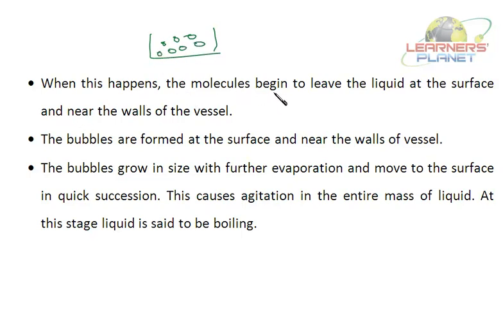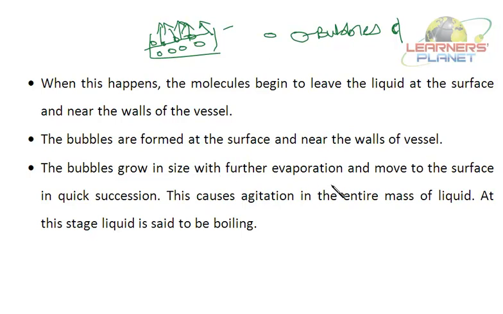So what happens? When this happens, the molecules begin to leave the liquid at the surface and near the walls of the vessel. Say here also, the molecule will leave from here. I told you that first of all, what will happen? The molecules present on the surface and the wall of the vessel will leave. So as a result of which, what happens? The bubbles are formed at the surface and near the walls of the vessel. You must have seen, if you boil water, bubbles are formed on the surface. And also near the sides of the vessel, the maximum number of bubbles are formed.